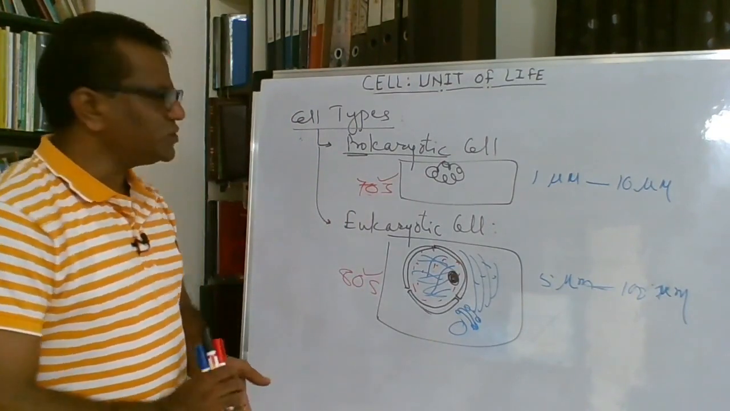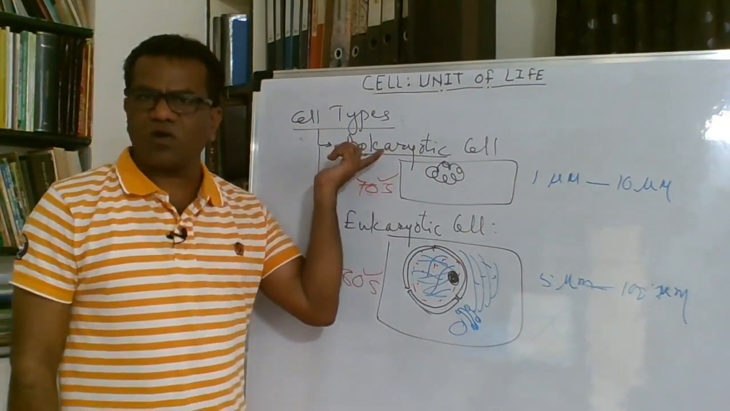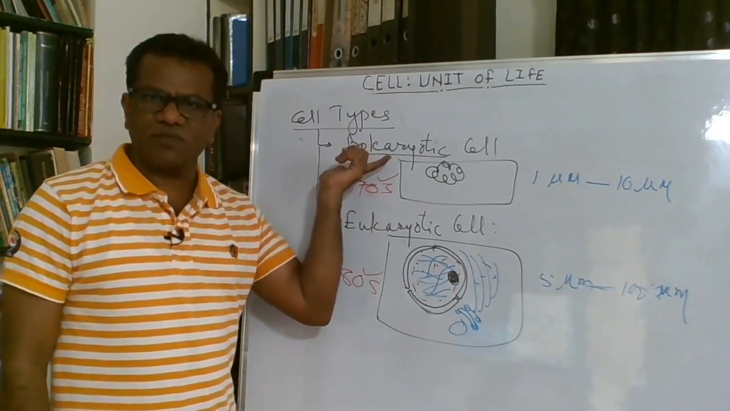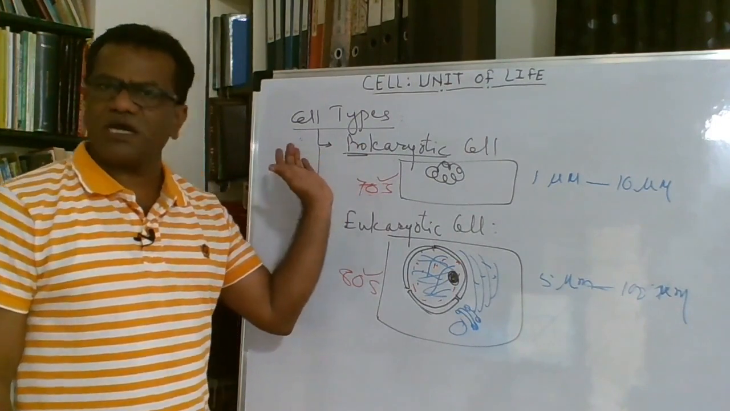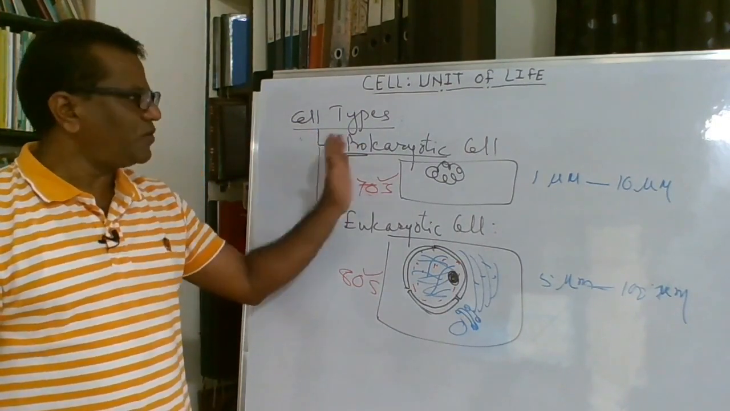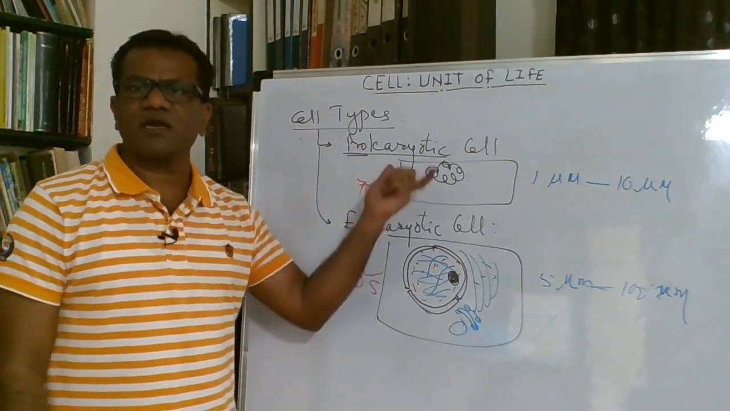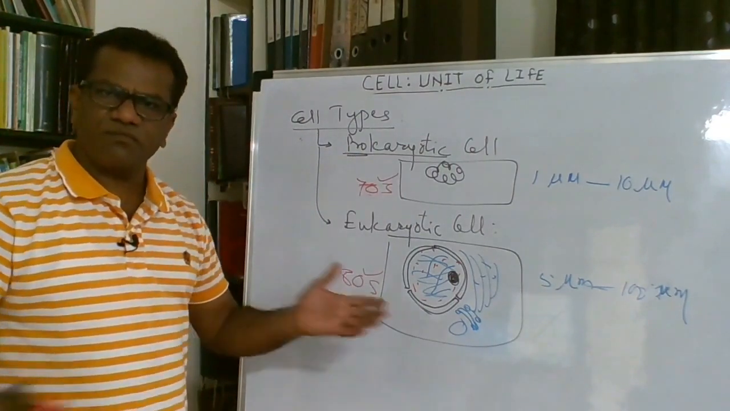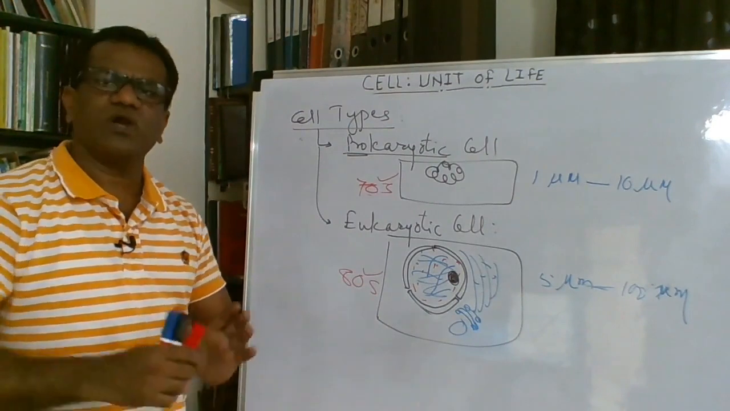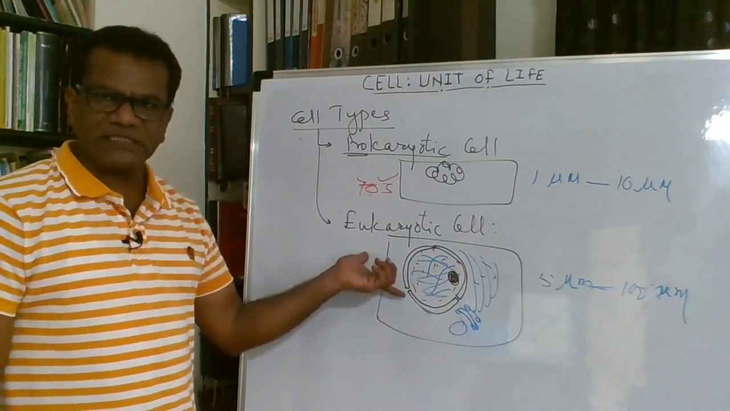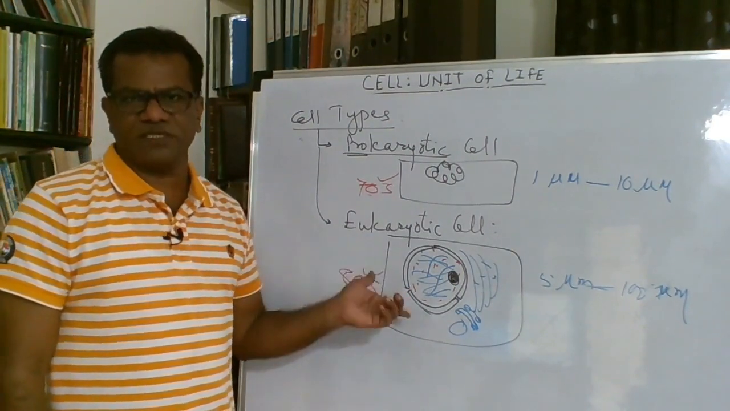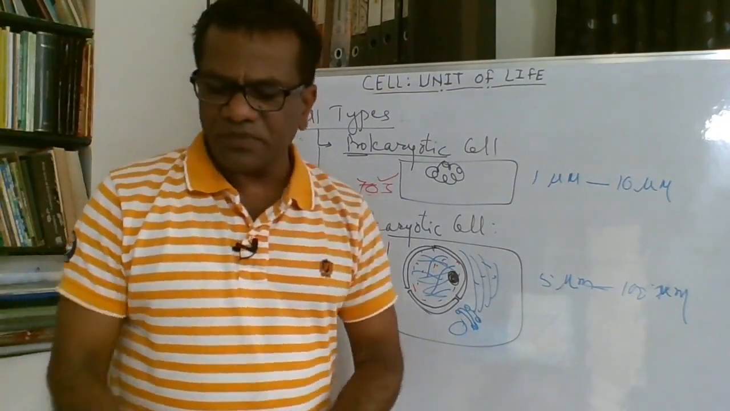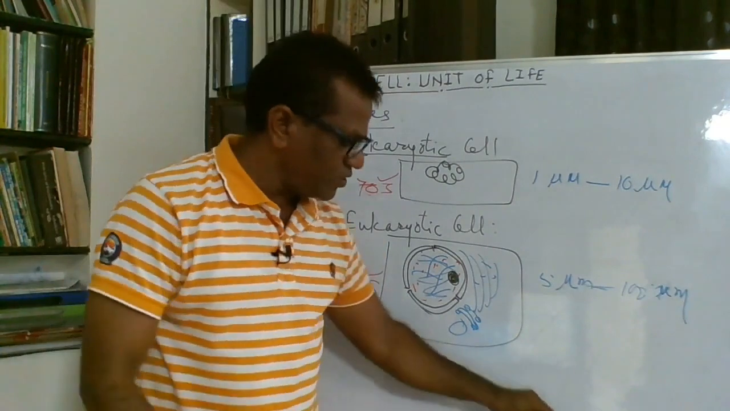Organisms made up of prokaryotic cells are all types of bacteria, eubacteria, cyanobacteria, archaeobacteria, and some slime molds. They are prokaryotic in nature and have a separate kingdom, Monera. The eukaryotic cells form all other organisms, all higher organisms, higher plants, higher animals and fungi. So this is the difference between prokaryotic cell and eukaryotic cell.